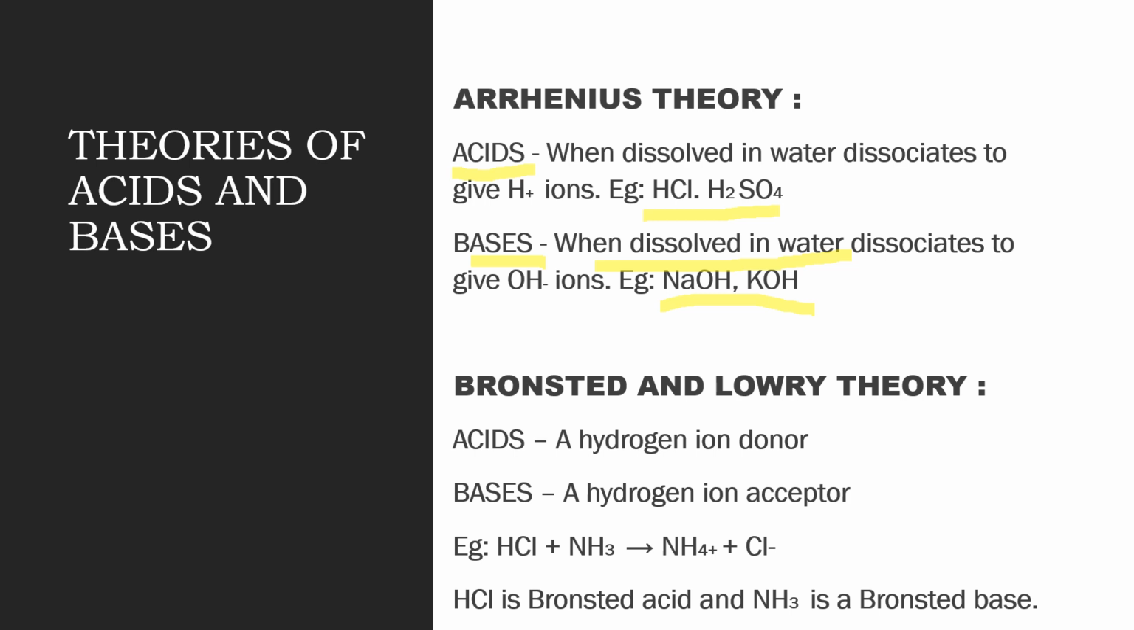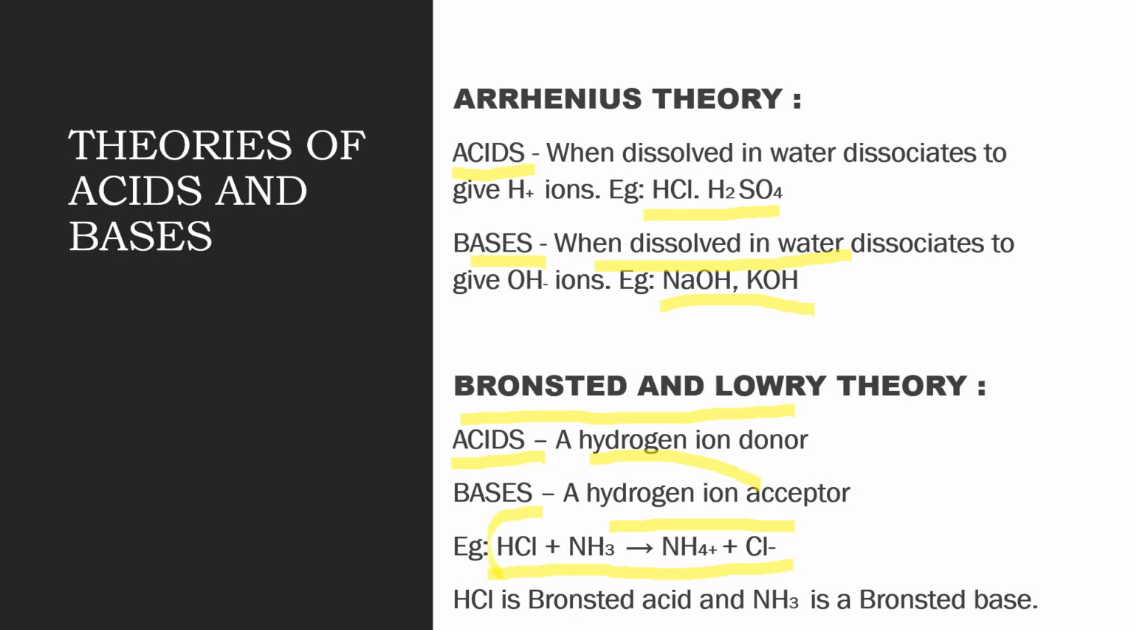After that came another universally accepted theory known as the Bronsted and Lowry theory. As per Bronsted and Lowry, acids are hydrogen ion donors and bases are hydrogen ion acceptors. So anything that donates a hydrogen ion is an acid, and any compound which is a hydrogen ion acceptor is a base.